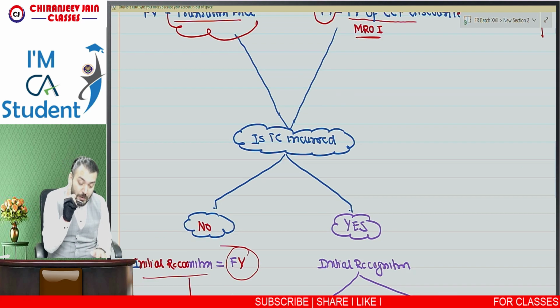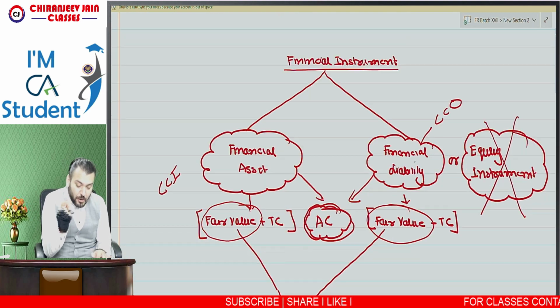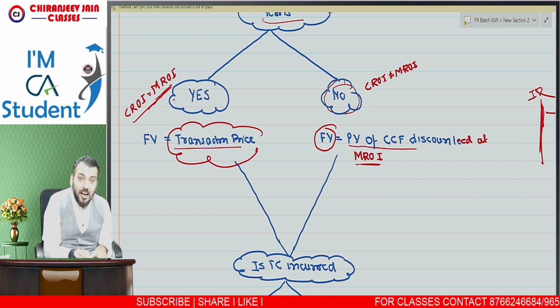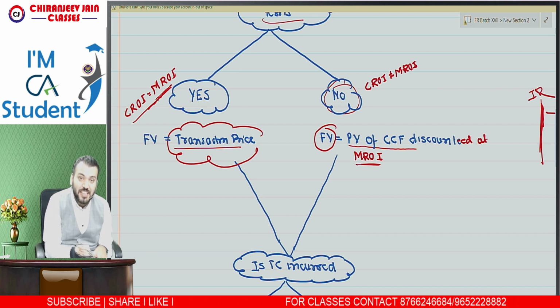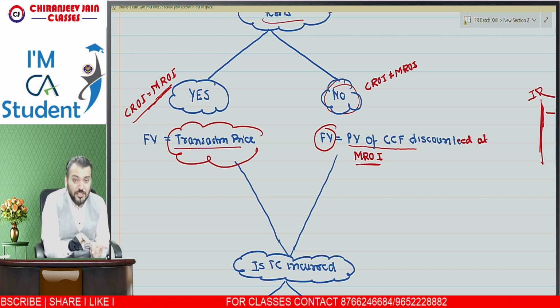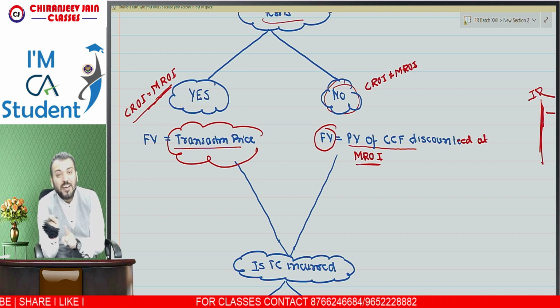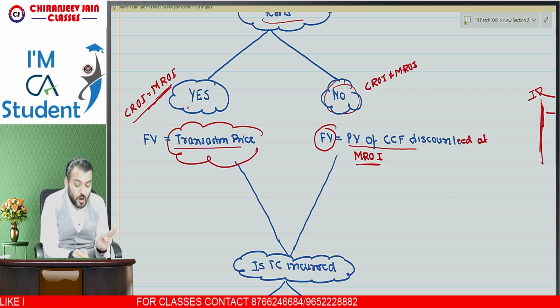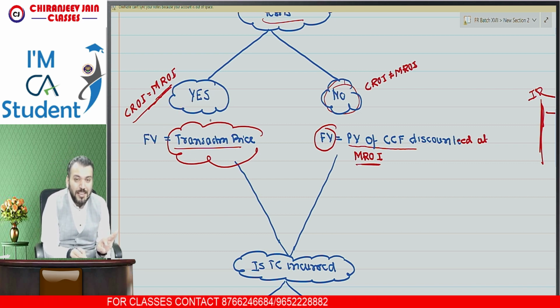One more point I want to conclude: when the contractual rate of interest is equal to the market rate of interest, and there is no transaction cost, then of course the EIR will be equal to the contractual rate of interest. Sometimes a doubt may come about contractual rate of interest versus market rate of interest versus effective rate of interest. So if there is no transaction cost, the EIR will be equal to the contractual rate of interest, which is equal to the market rate of interest.